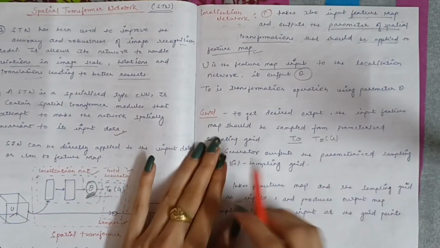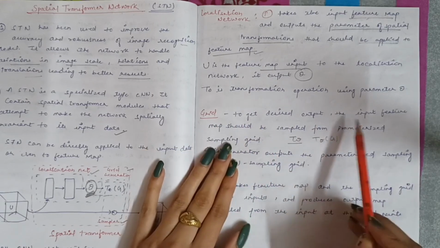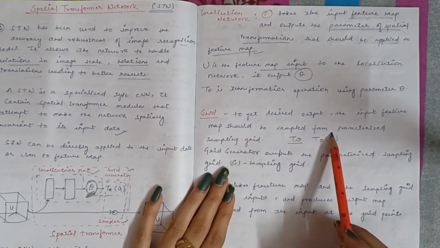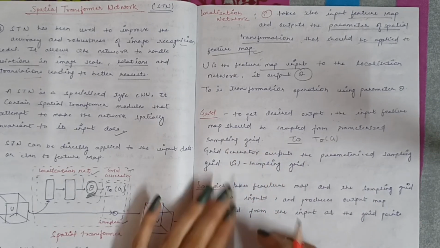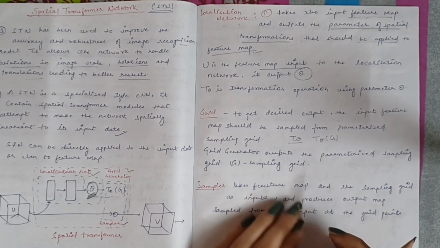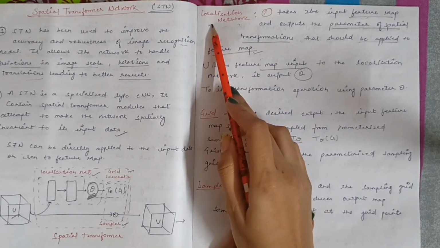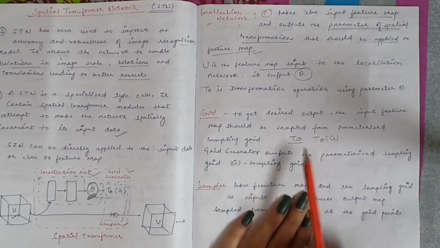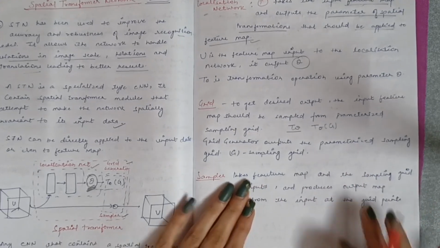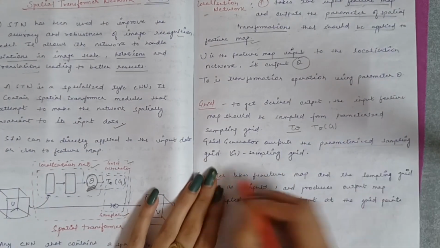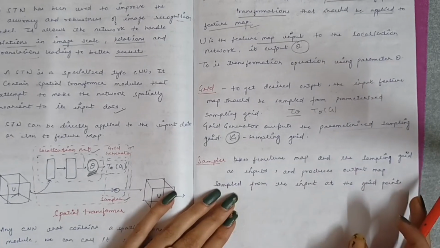The next one is the grid generator. To get the desired output, the input feature map should be sampled from a parameterized sampling grid. That is, the grid generator generates a sampling grid based on the predicted transformation parameter, that is theta, that came as output from the localization network. This grid is used to sample the input data for the subsequent transformation. The grid generator outputs the parameterized sampling grid G. Okay.